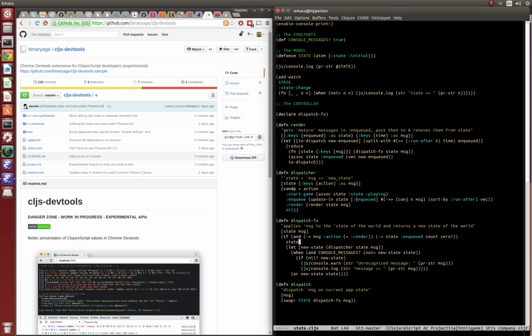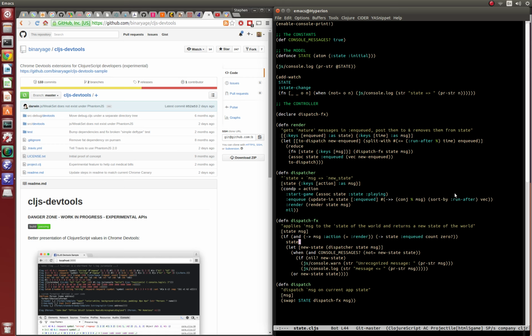And so these messages are going to be sorted by their run after date, which I'll let you in on is a Java number. Actually, there's no such thing as longs. It's a Java number that is the number of milliseconds since the epoch. And if you sort those, they're in the order that they should be fired in, basically. And then you convert it back into a vector, which I don't know if that's expensive or not, but who cares about performance, right? Later.